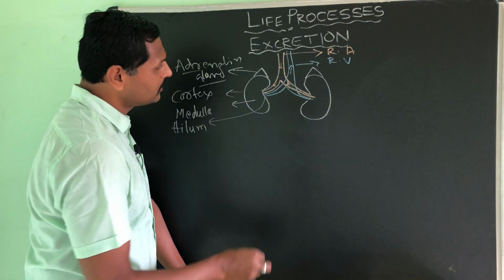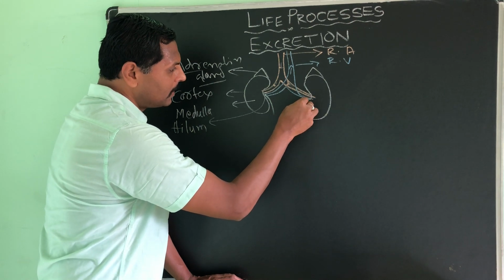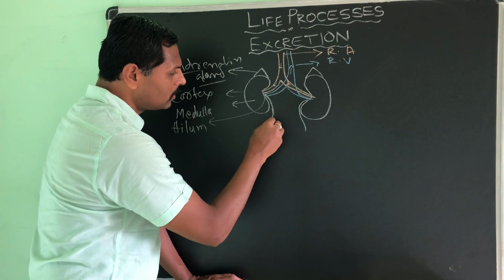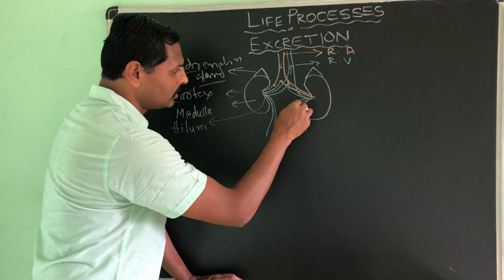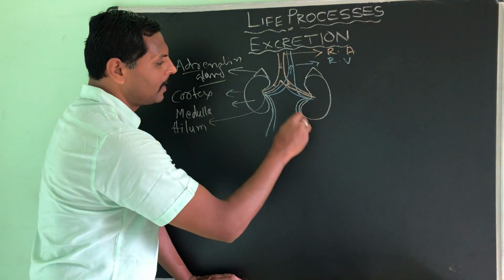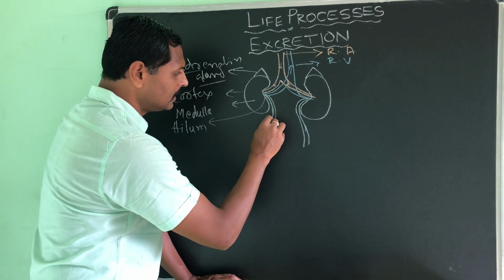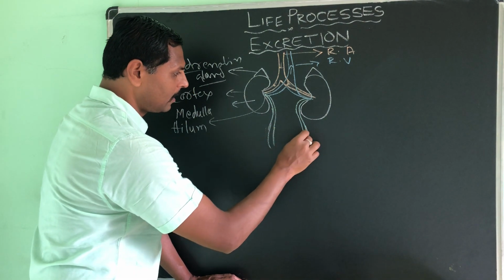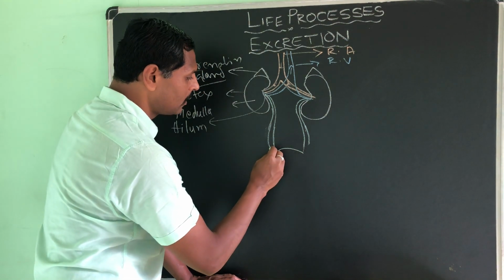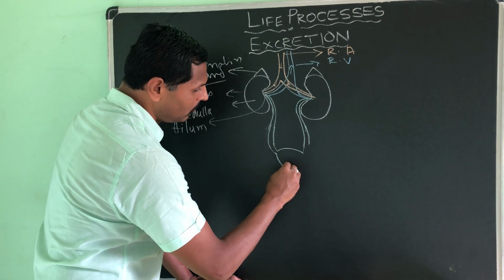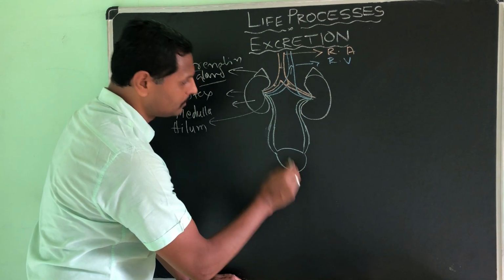Then next, from the same hilum part, there are two more ducts or pipes that originate, which carry the urine prepared in the kidney itself. These are the ureters, which bring the urine to the urinary bladder.